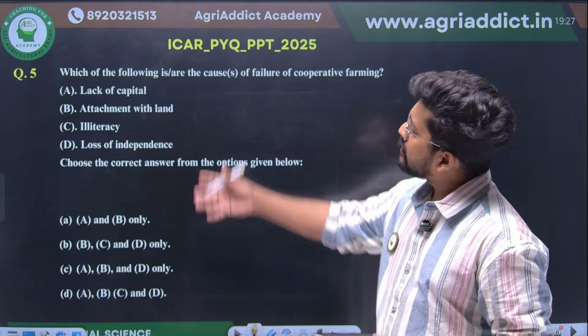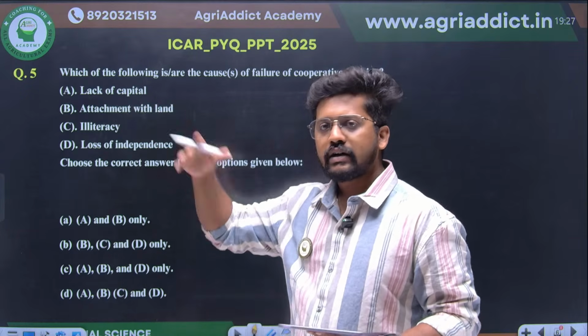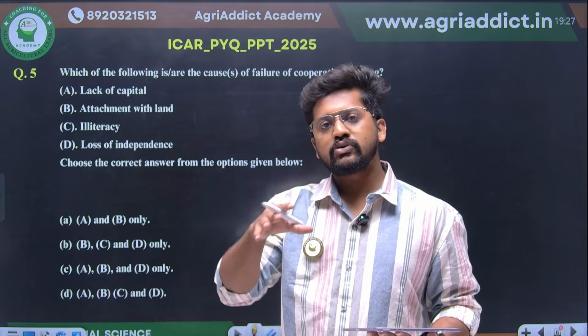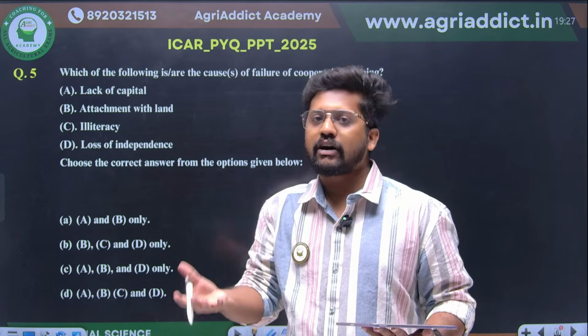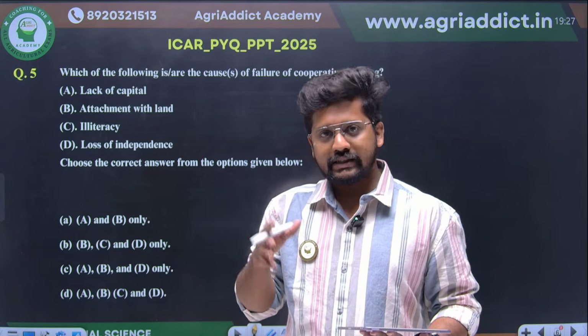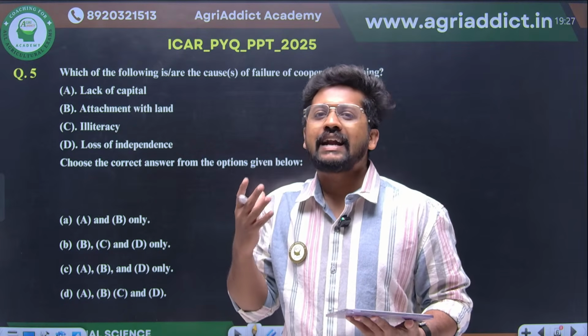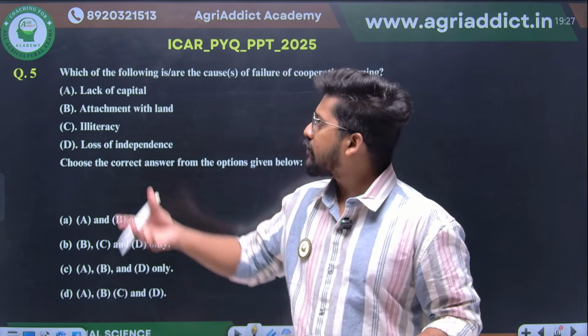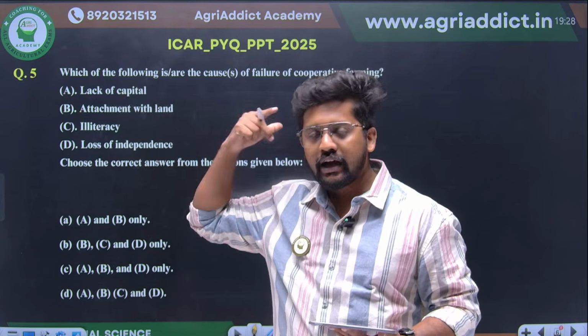So here you can simply logically think, right? First one, majority of the farmers who are joining a cooperative will be those people who have a lack of capital, and they are pooling their capital by themselves. Still, their capital adequacy will be much lesser, right? So obviously capital is a major issue when it comes to a cooperative for long run success.